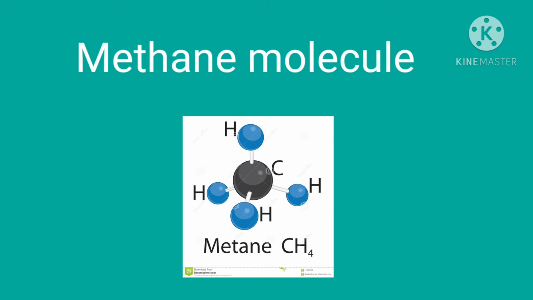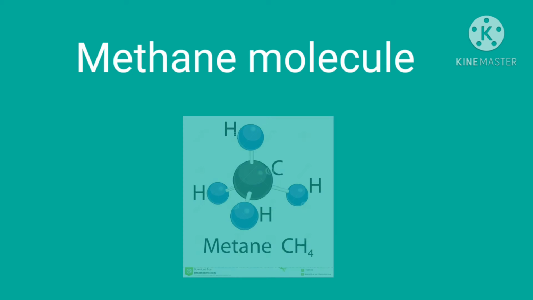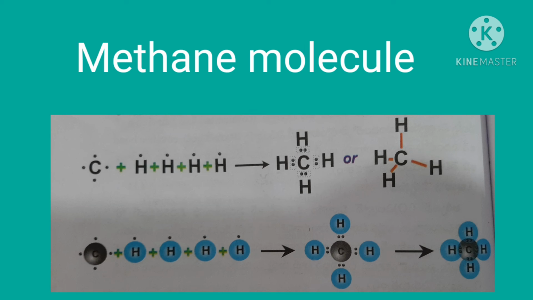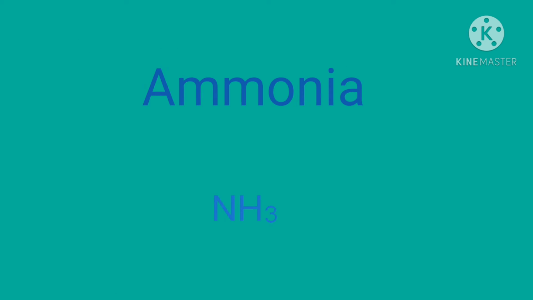Children, now we observe the methane molecule. In the formation of methane molecule, the carbon contributes 4 electrons to 4 hydrogen atoms. 4 hydrogen atoms contribute 1 electron each. So, the carbon valence shell has 4 electrons shared with the 4 hydrogen atoms, and 4 pairs of electrons are shared between the carbon and 4 hydrogen atoms. So, in the methane molecule, 4 covalent bonds are formed.